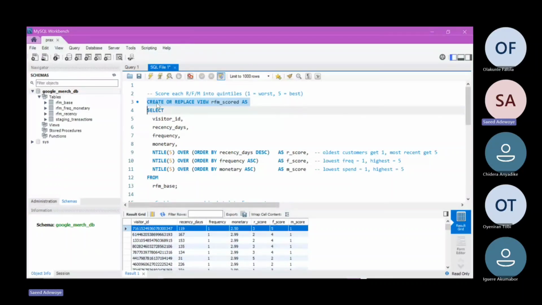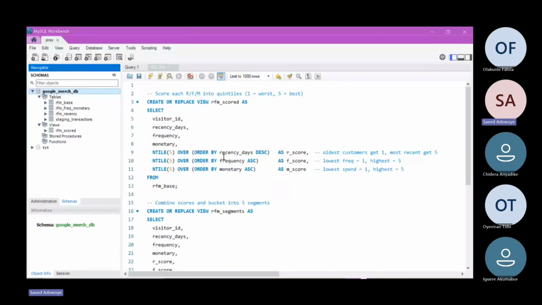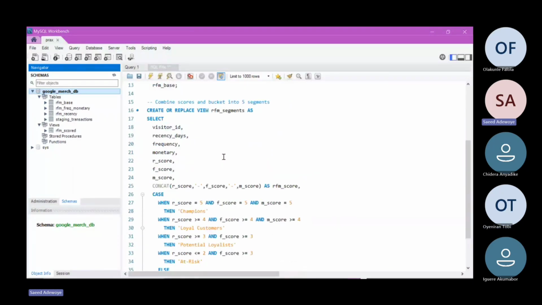So we'll run this now. Control Enter. Let's refresh. As you can see, under views there was nothing there before, but when we refresh, we'll see that there is a new view over here, which is our RFM scored view. Please, is that clear? Yes, sir. All right. So we can move on to the next. Yes. All right. Thank you. So we can now move on to the next part of the segmentation.